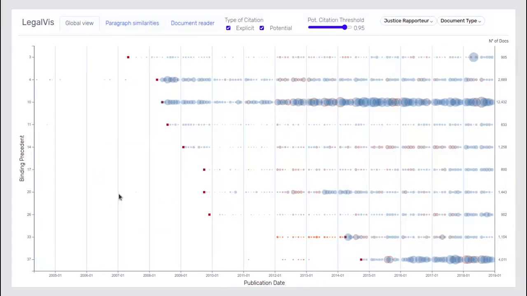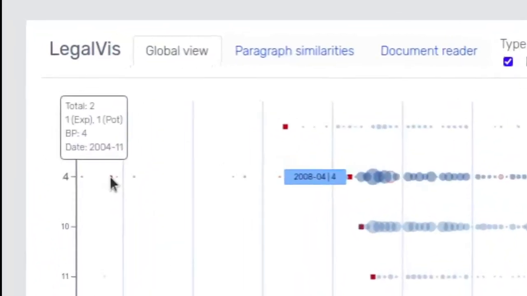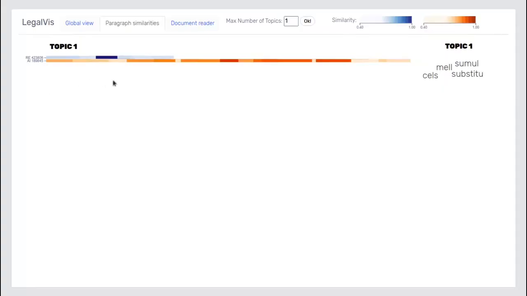Let's see another example. We can see there exists a potential citation to BP 4 in November 2004, even though the BP was created only in April 2008. We select the document.